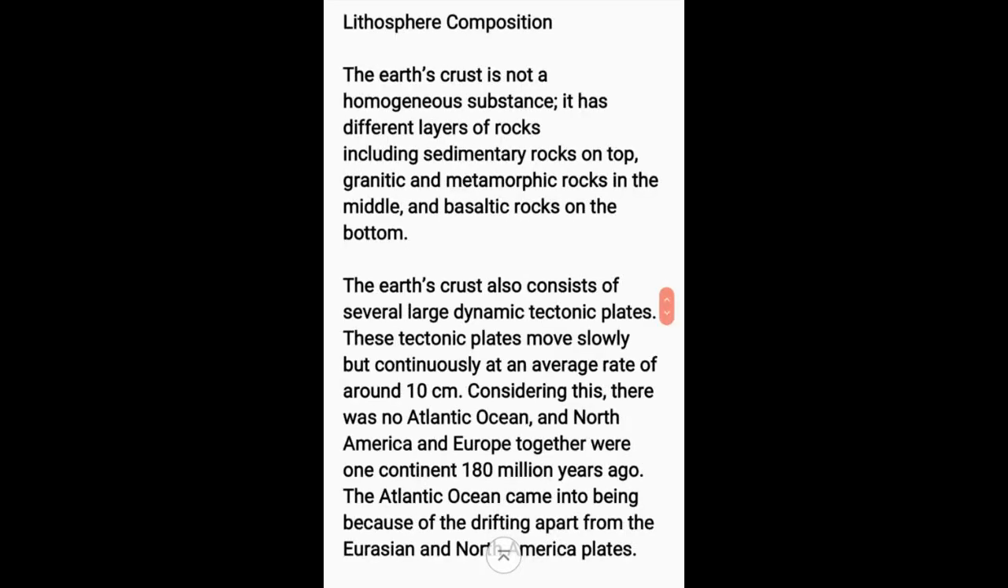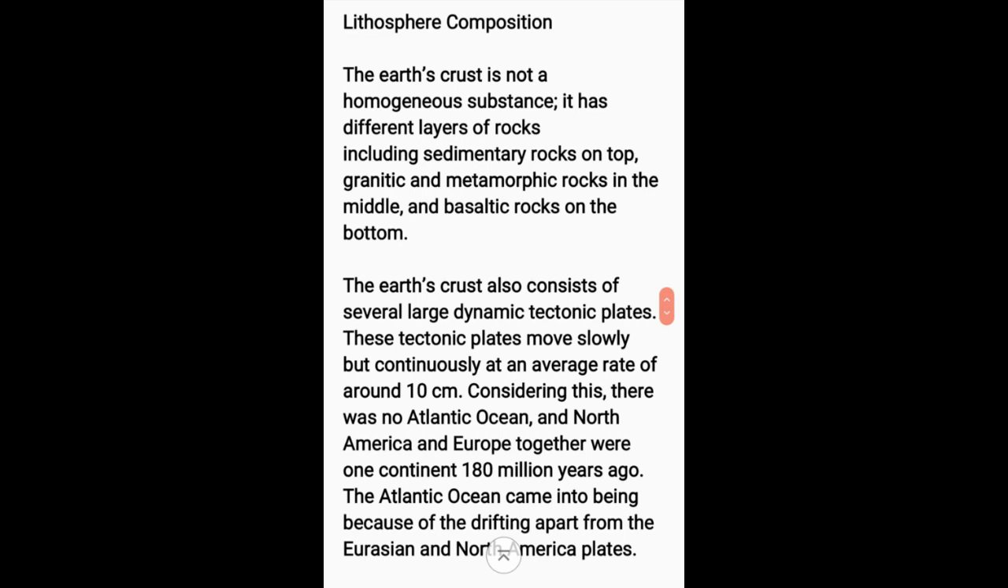Let us talk about the composition of the lithosphere with the help of the image being displayed to you. The Earth's crust is not a homogeneous substance. It has different layers of rocks, including sedimentary rocks on top, granitic and metamorphic rocks in the middle, and basaltic rock on the bottom. So lithosphere's composition is not homogeneous. It is not just one single piece or one single thing. It is made up of different kinds of rocks. So different rocks together make the lithosphere. Therefore, it is not homogeneous.